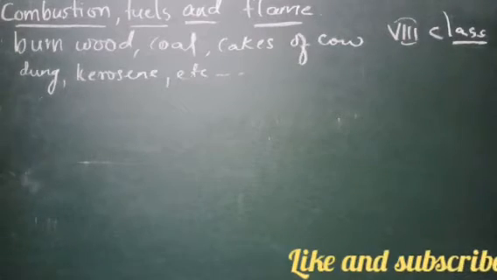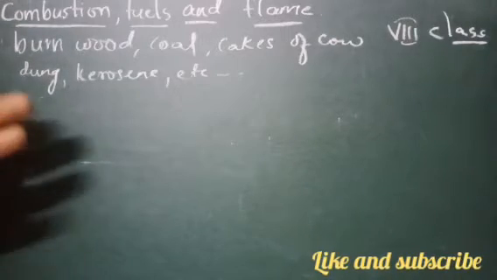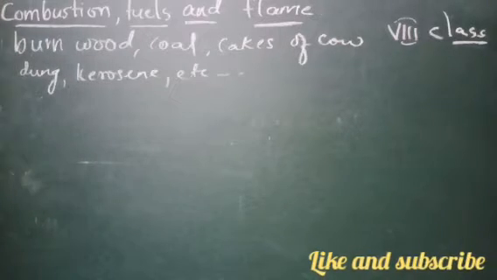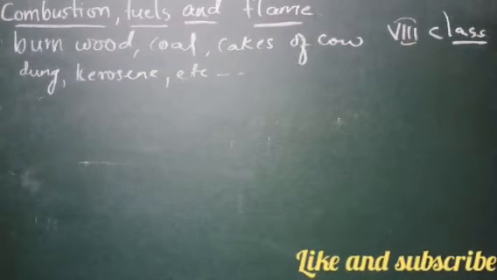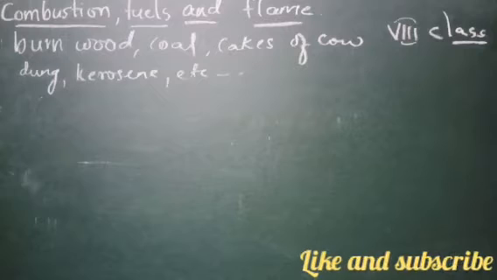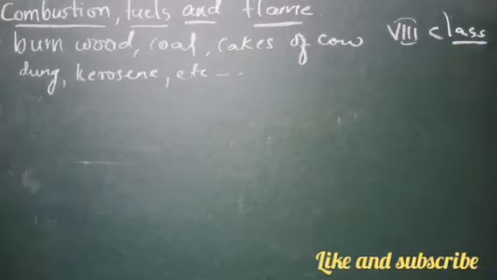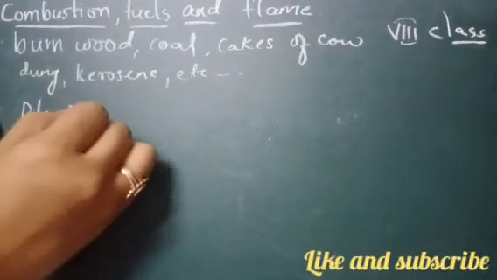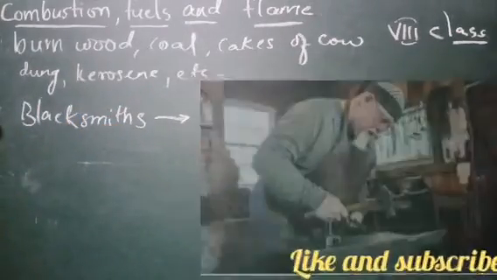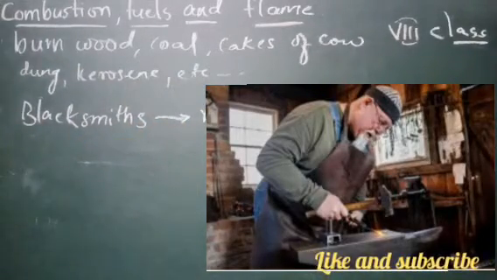If you go to the villages, you see that people use wood to cook the food, and they even make cakes of cow dung and use them for cooking the food, right? So these are all the things that we use as fuel for cooking. And blacksmiths in villages also use fuel for heating metals. The ones who produce iron equipment are called blacksmiths. They use fuel in heating the heavy metals.